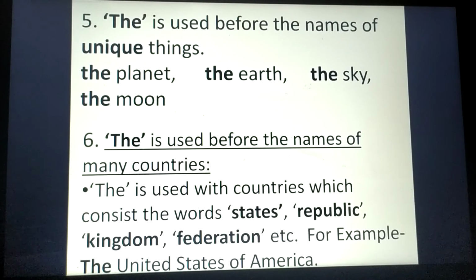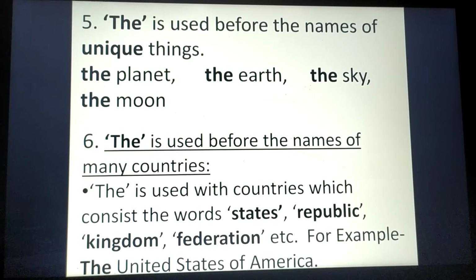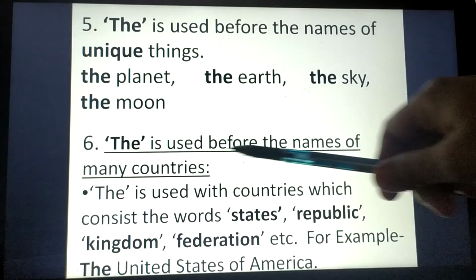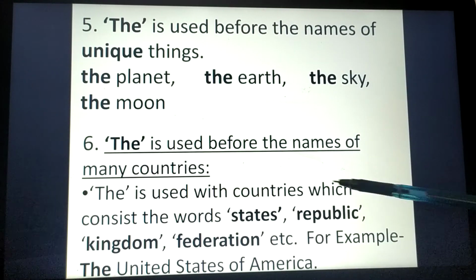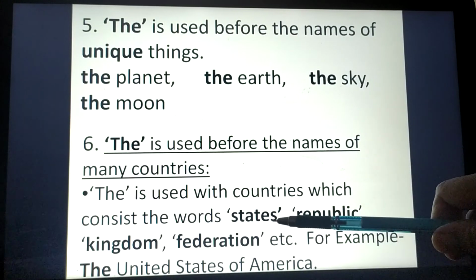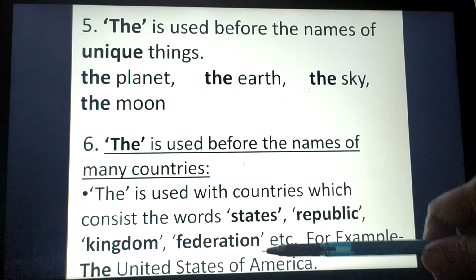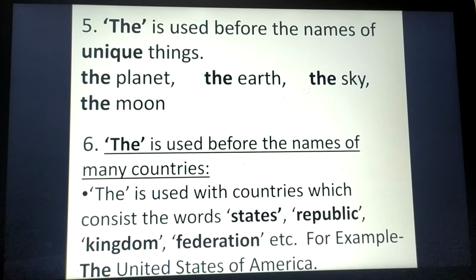Because for countries which include the word states, republic, kingdom, federation in their names, the article the will be used, right? For example, the United States of America.